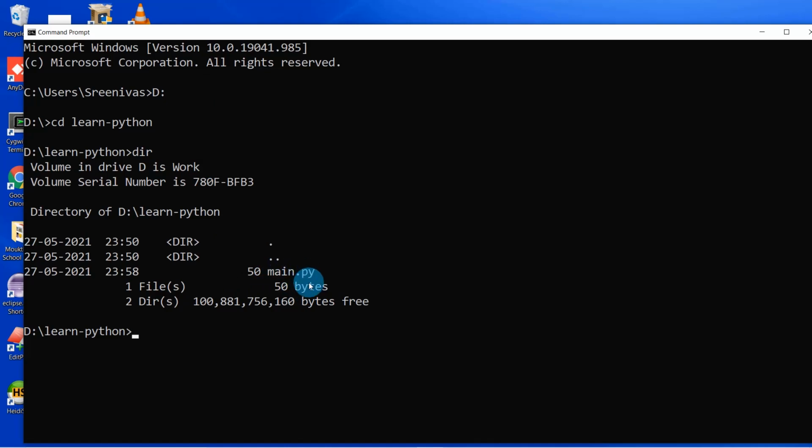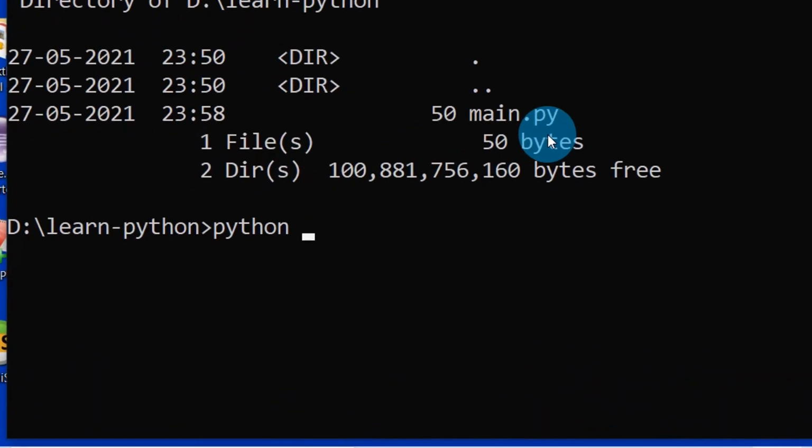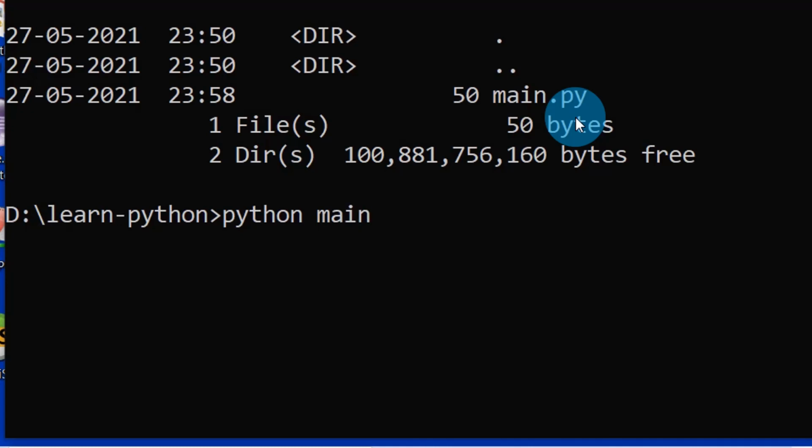Now we have to execute this Python file. How do you execute the Python file? Simple. We install Python, and Python is also available in our environment variable path, and it is accessible from our command prompt, right? We already saw that in the previous slides. Now just type python, and space, give the file name which you want to execute. In our case, it's main.py.